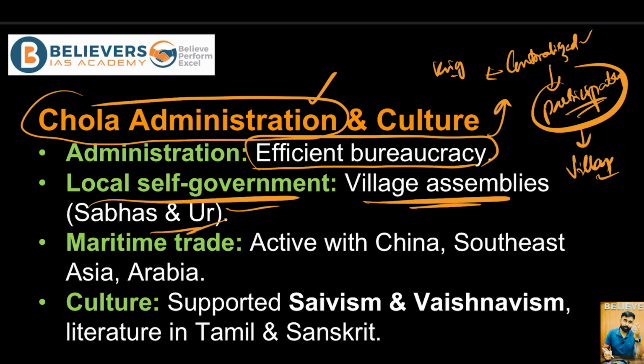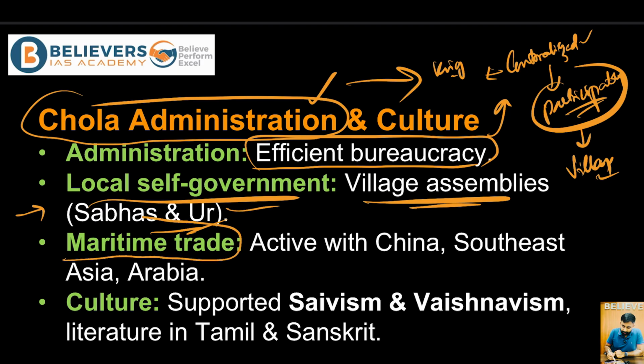The complete credit goes to the administration, which was centralized and also participatory in nature, and it was very efficient, right? Because of the power which was given to the local authorities as well in the form of village assemblies.